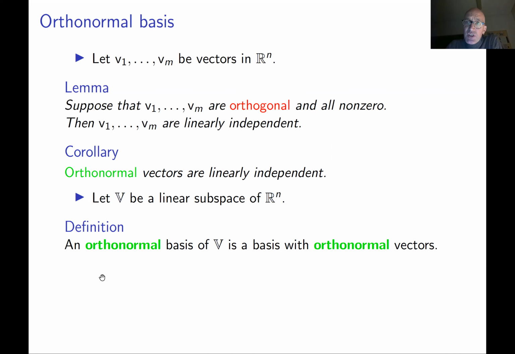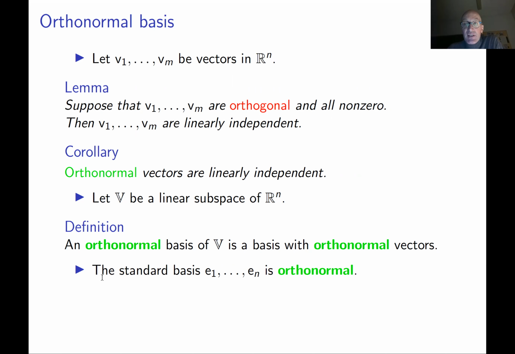Okay, and we can use this to define what is known as an orthonormal basis. This is one of the main definitions of this part of the lecture. So an orthonormal basis of a vector space is a basis consisting of orthonormal vectors. Unlike usual bases, we don't know that orthonormal bases always exist, but we know some examples. For example, the standard basis e1, ..., en, which we already mentioned, is an orthonormal basis of Rn.